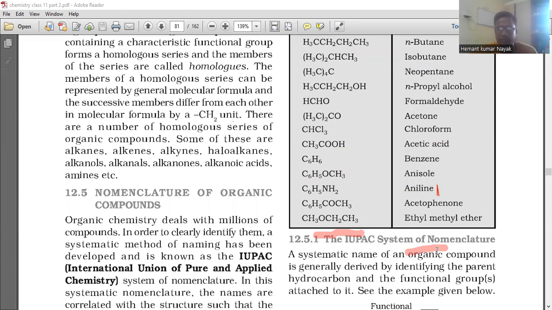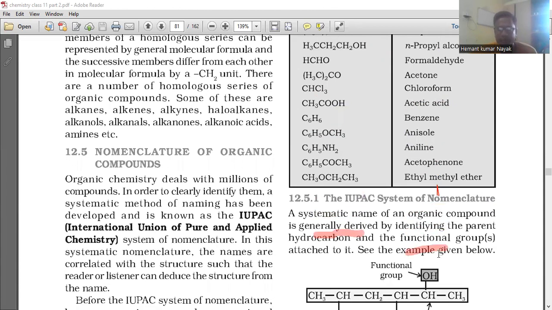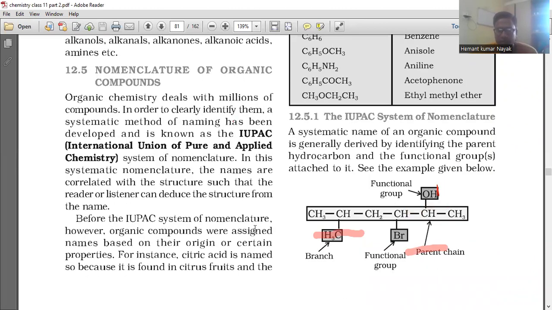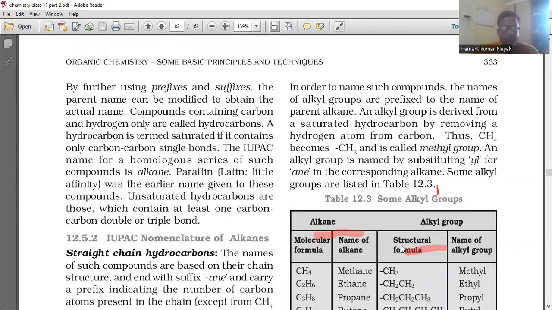The IUPAC system of nomenclature. A systematic name of an organic compound is generally derived by identifying the parent hydrocarbon and the functional group attached to it. See the example given below. The functional group is OH, the hydroxyl group, and Br is also a functional group. This is the branch, CH3, and this is the parent chain. By further using prefixes and suffixes, the parent name can be modified to obtain the actual name.